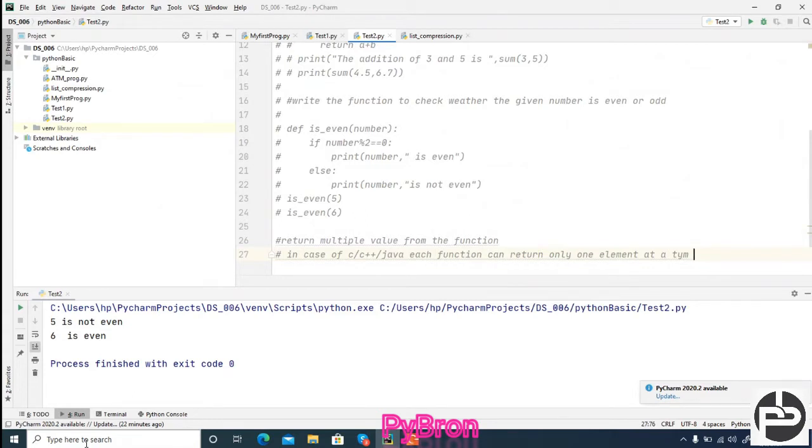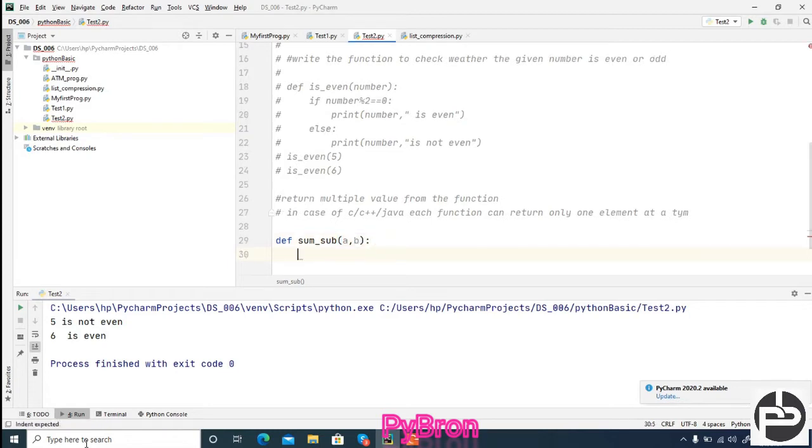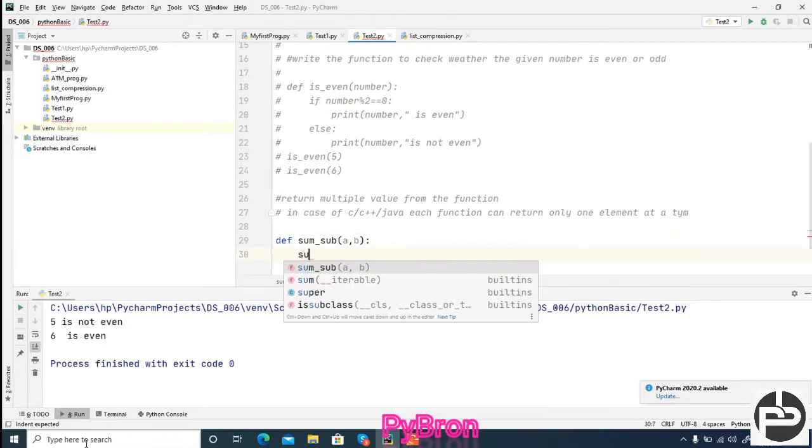Let's suppose I want to create one function, def, which will return the addition as well as the subtraction result, both sum and sub. Here I am passing two numbers a comma b, and let's suppose sum is equal to sum.